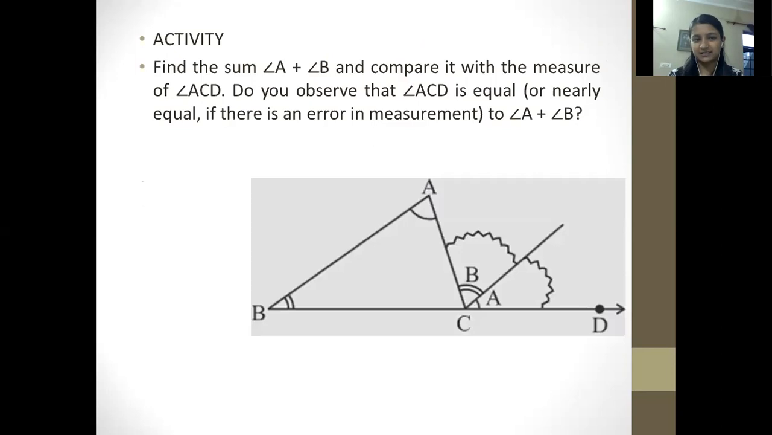So here's another activity in front of you. What does this activity say? Find the sum of angle A plus B and compare it with the measure of angle ACD. Do you observe that ACD is equal, or nearly equal if there is an error in the measurement, to A plus B? What do you think about it?